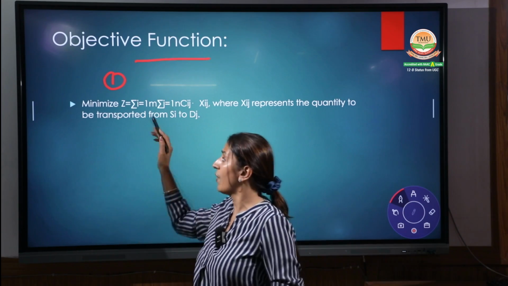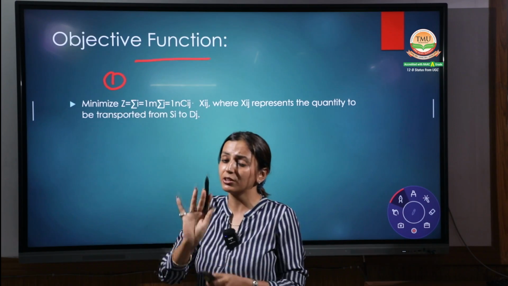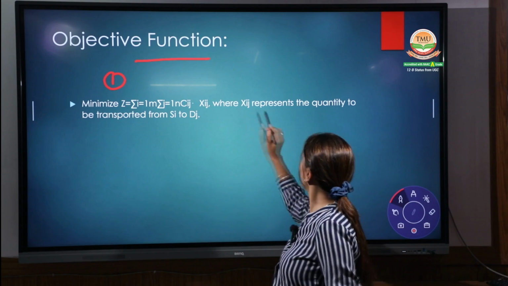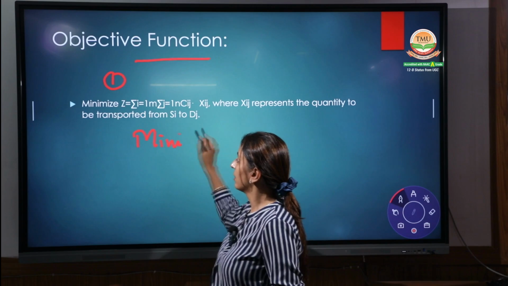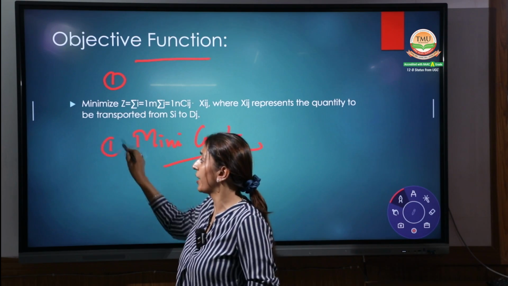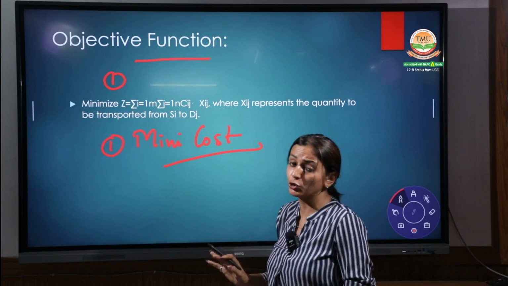We just want to find the minimum cost. If you are not able to understand these equations, don't worry, I will explain them mathematically. The most important thing is minimizing the cost. You have to remember this. The first important point, the objective formation, is minimizing the cost, right? The cost should be minimum.